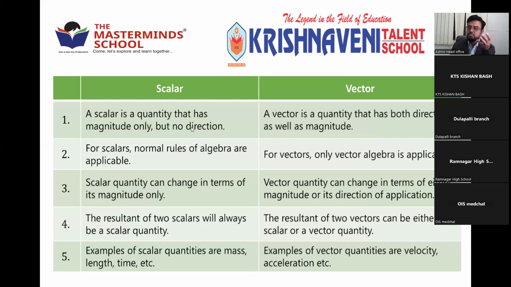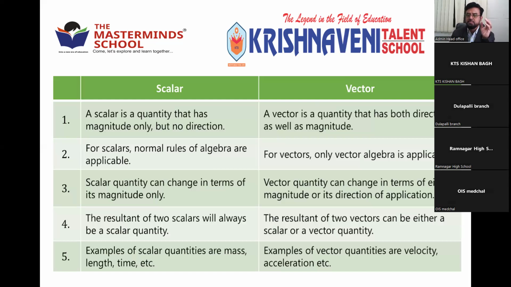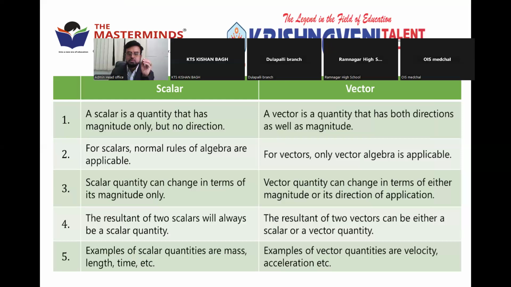Scalars we can learn in normal algebra, whereas for vectors a separate branch of mathematics is there, called vector algebra. Then you can see scalar quantities change in terms of magnitude only. Whenever magnitude changes, scalar quantity changes. No other way it can change. Whereas a vector can change when the magnitude changes, or direction changes, or both change.